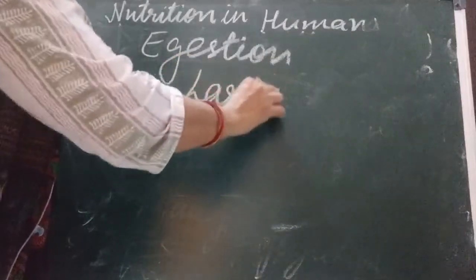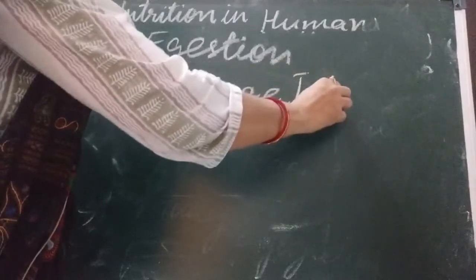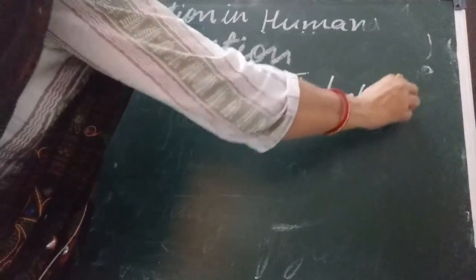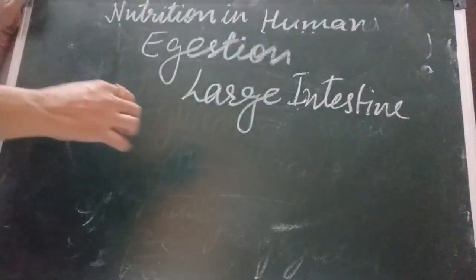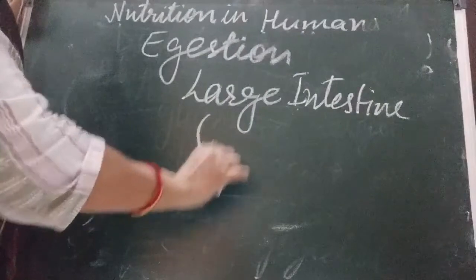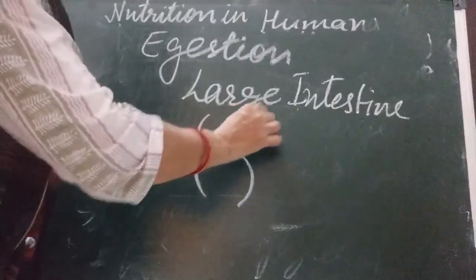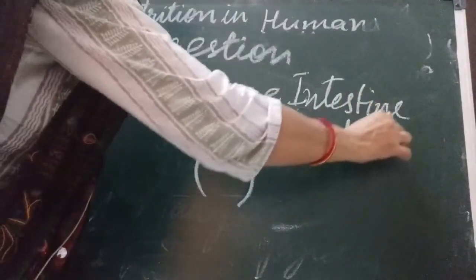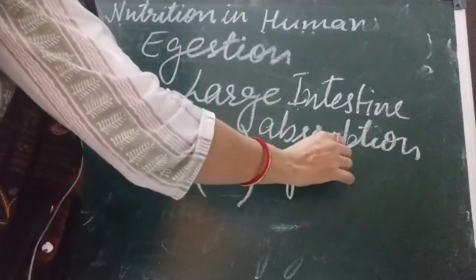This is a part of the alimentary canal, the large intestine. It is small in length but its diameter is big. What takes place here? Absorption of water and minerals takes place.